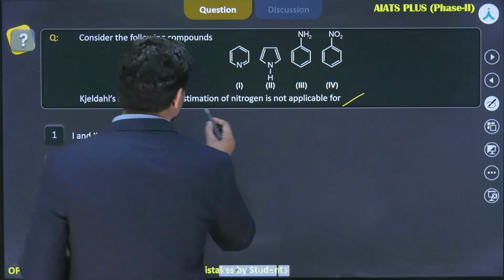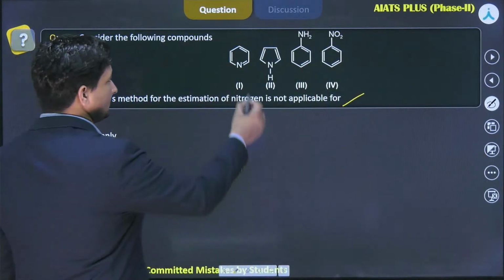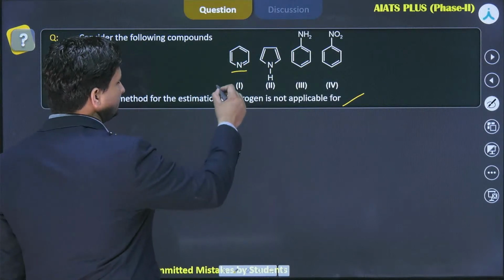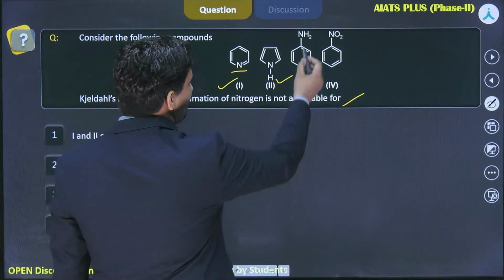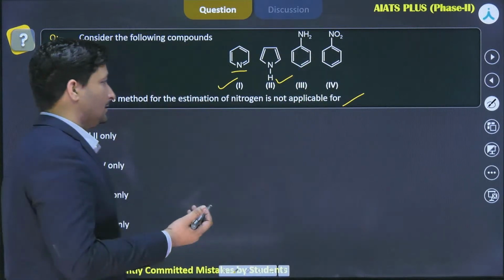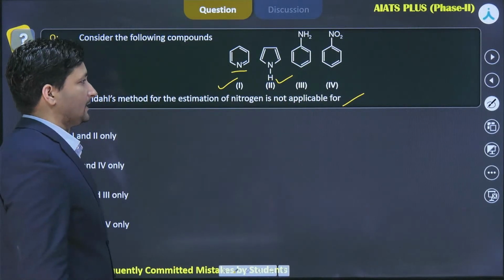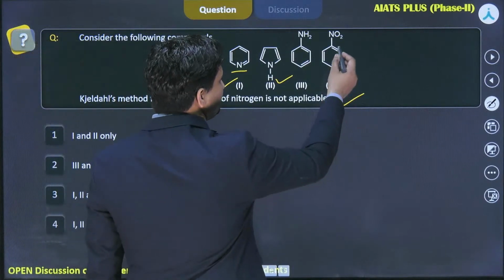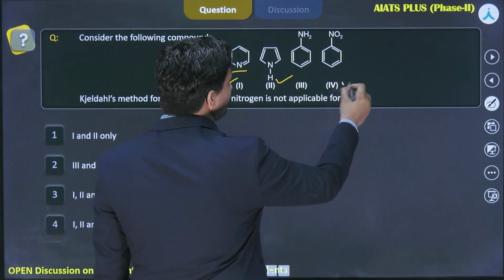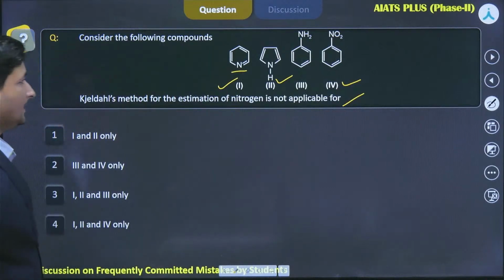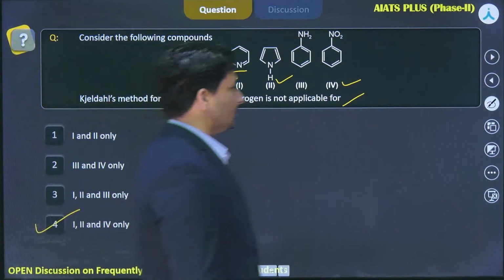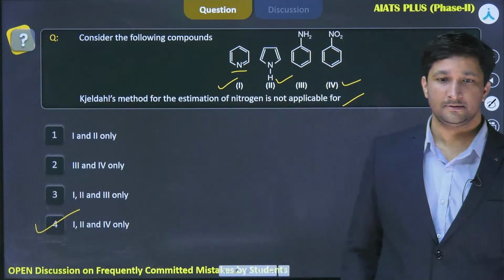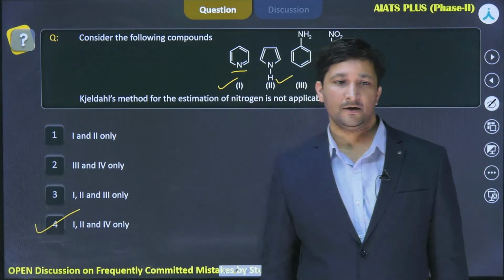So Kjeldahl method for estimation of nitrogen is not applicable for. You can see nitrogen is present in the ring here. Again here nitrogen is present in the ring. NH2 is there, so Kjeldahl method will be applicable for this. Benzene and NO2, nitro group is there. Again this. So 1, 2 and 4. So we can very easily say that option number 4, that is 1, 2 and 4, is correct. Yes, Granthali. 1, 2 and 4.